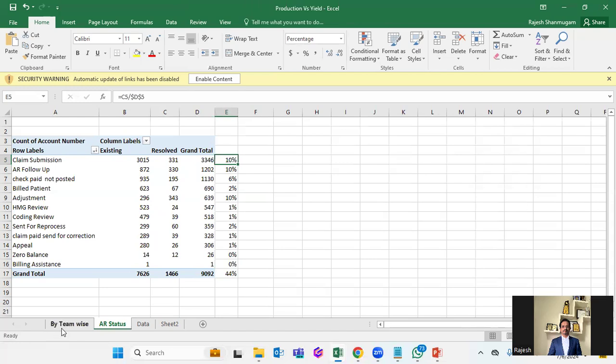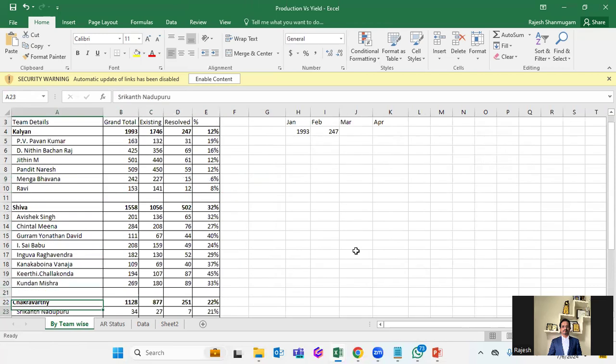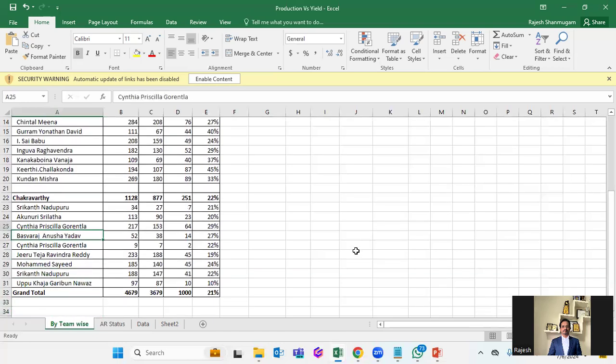This will be helpful for you guys to monitor your process, right? We don't have a direct measurement on the AR, but this throughput yield will give a better measurement idea of how you can track your team, right? And you can go back, say, for example, this guy is doing only 6%, right? This lady. So what you can do, we go and understand why the resolution rate is very, very low. How can we improve, right? Like that, you identify who needs to be given the training. These people can be pushed into a training.